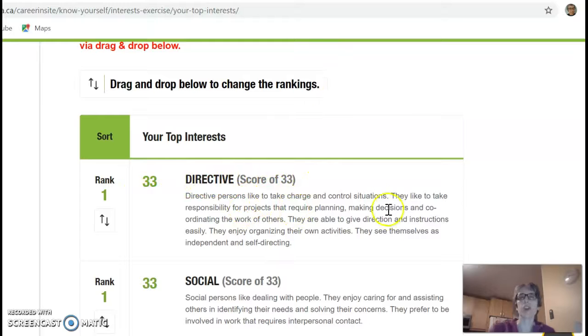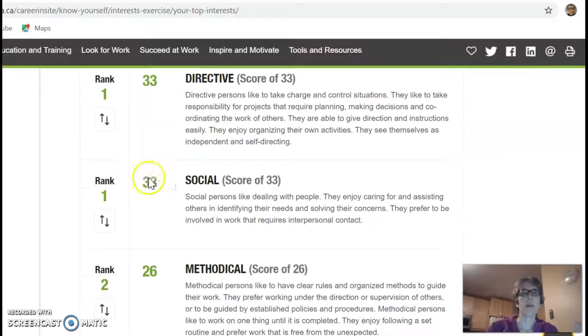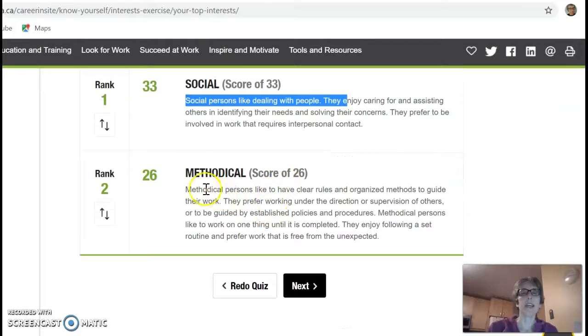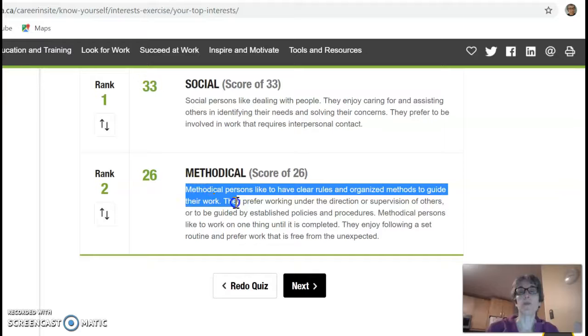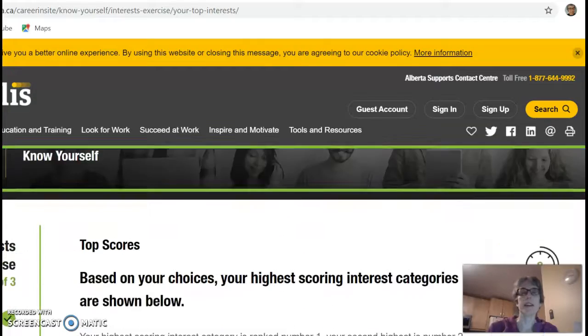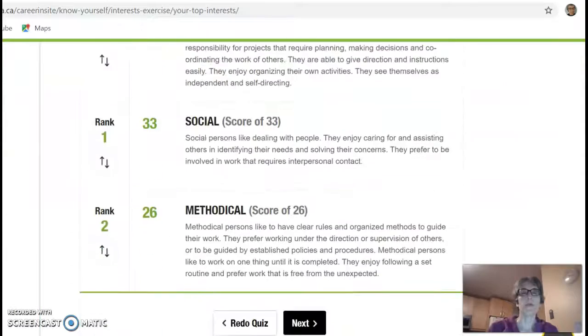I like to take charge and control situations. Rank 1, I am social. I like to deal with people. And rank number 3, I'm a methodical person. I like to have clear rules and organized methods to guide my work. Okay, then I click Next, or I can redo the quiz, and I'm going to scroll down.